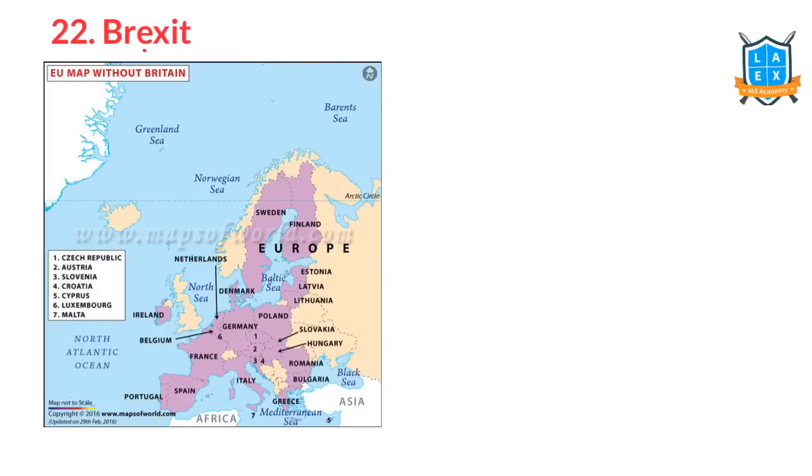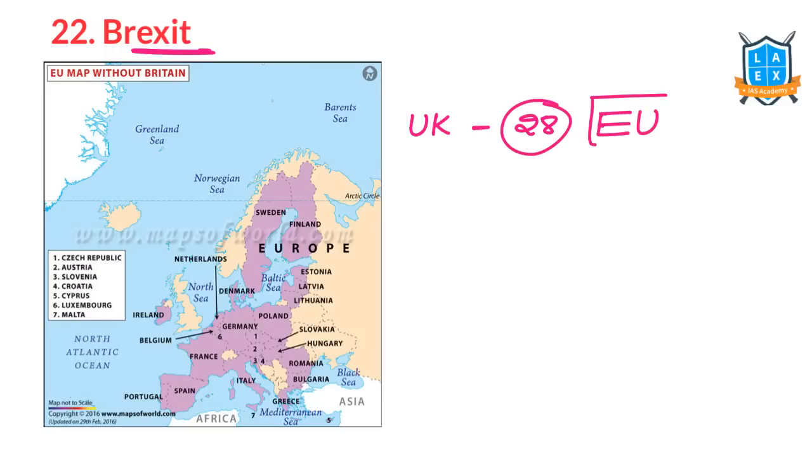The next issue is Brexit. Brexit is the UK leaving the 28-member union called the European Union. The European Union is a group of 28 countries. Now the UK has left this particular grouping. Now we have only 27 member countries. These are the member countries of the European Union.